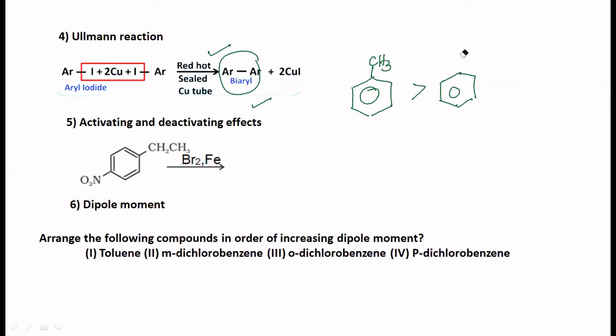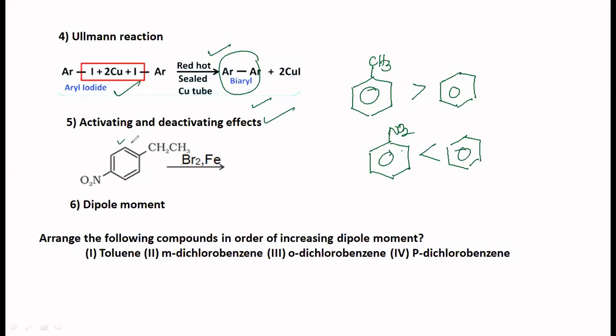And then you have got deactivating groups, supposing you have either Cl or NO2. This one withdraws electrons and makes the benzene ring less reactive. So this one will be less reactive than benzene towards electrophilic substitution. So that is these activating and deactivating effects.